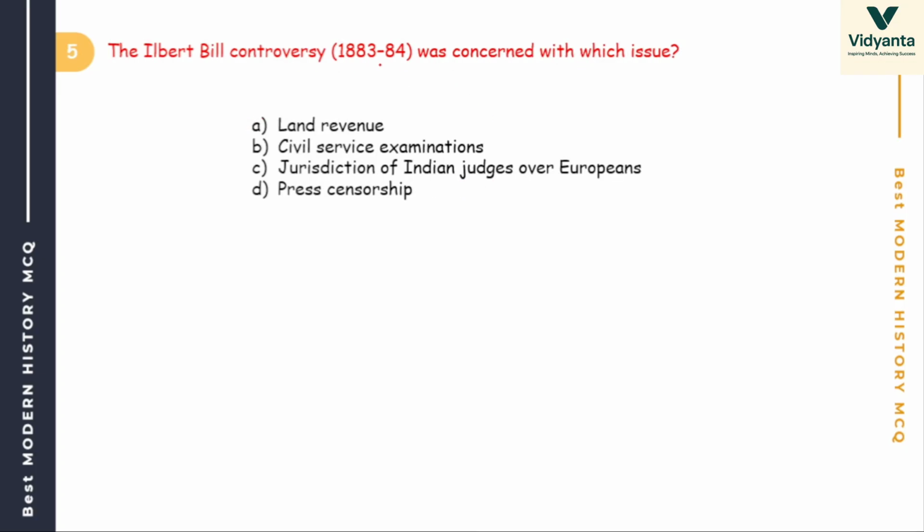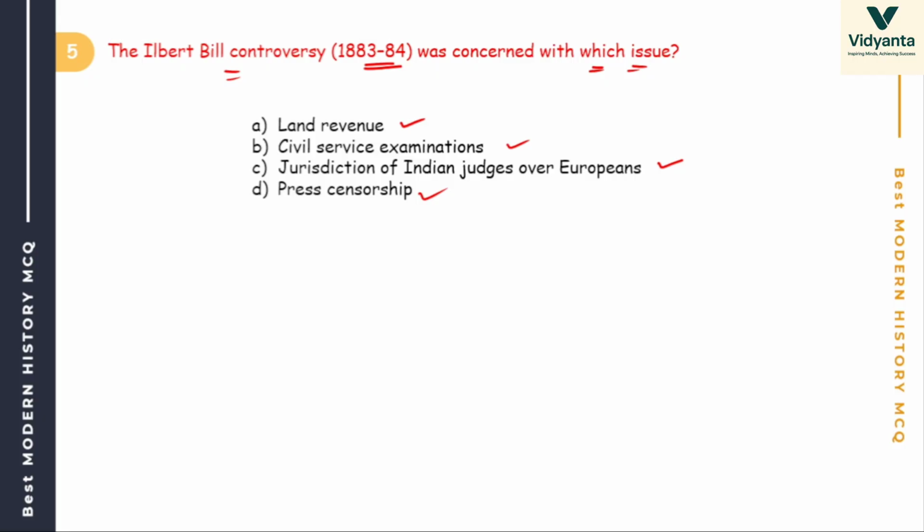Next. The Ilbert Bill controversy, remember this year, was concerned with which issue? The options are land revenue, civil service examination, jurisdiction of Indian judges over Europeans, and press censorship. The Ilbert Bill case was in 1883 to 1884, very important. The Ilbert Bill controversy arose from a legislative proposal in 1883.